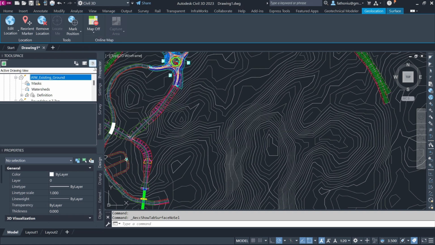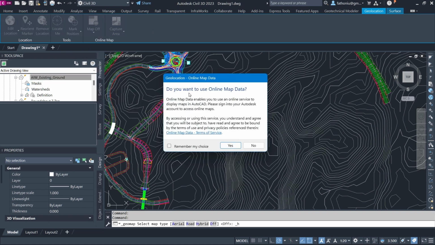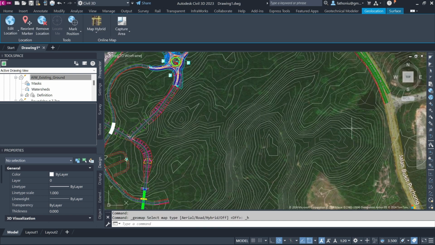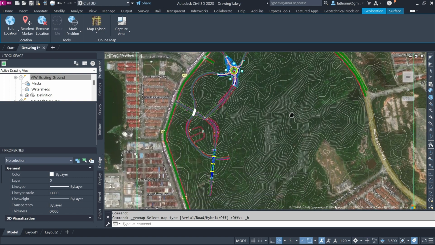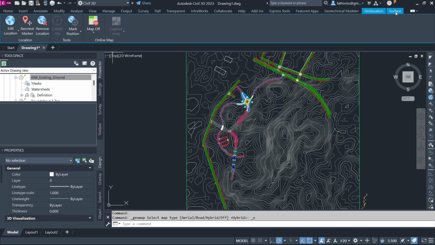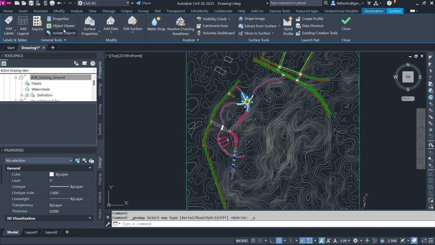So if you want to switch on the map, it will prompt you, do you want to use online map? Yes. And yes, here. So you have the overlay at the bottom, the map. You can see that. Then you can switch it off. Return back to the surface contextual ribbon.